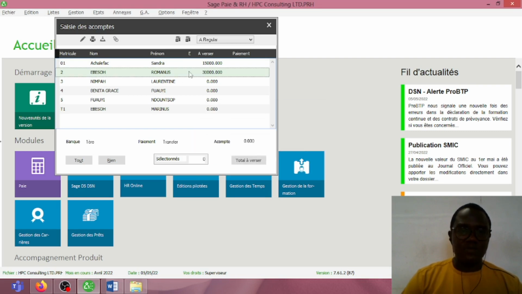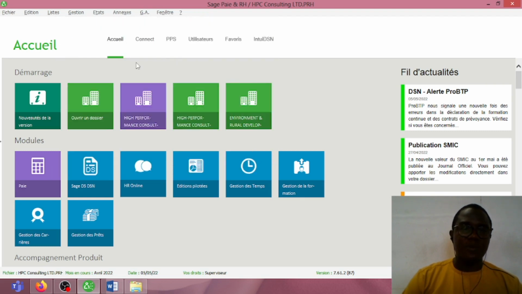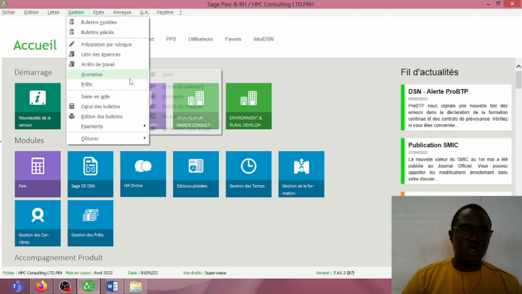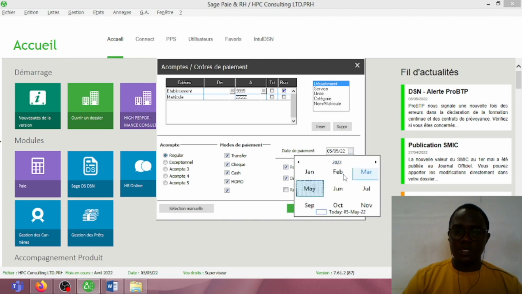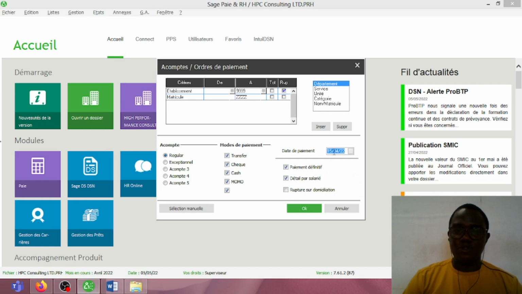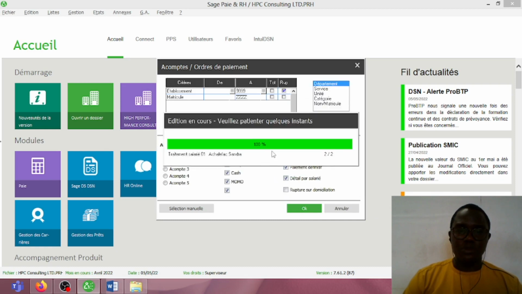So we have actually given them an advance salary. But at this point, the software knows that we have not actually released the funds. We have not paid out the money to Achelafak and Ebeso. So we need to print a payment order and hand it over to the cashier to use it for the payment. So we'll take this option to print a payment order. Let's say the date of payment is the 15th of April. So we'll simply validate and then take preview to see the payment order.